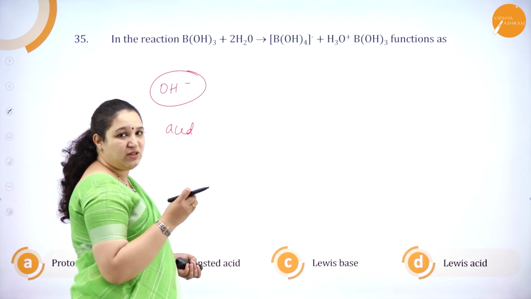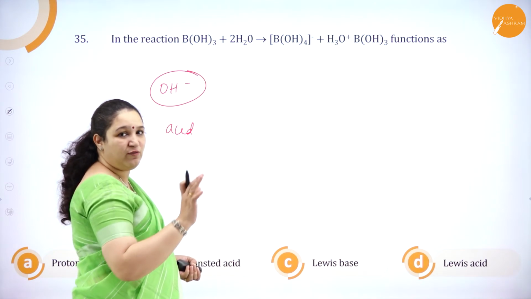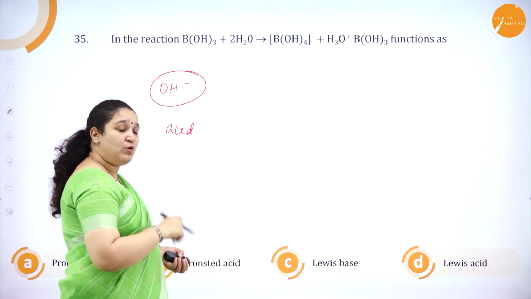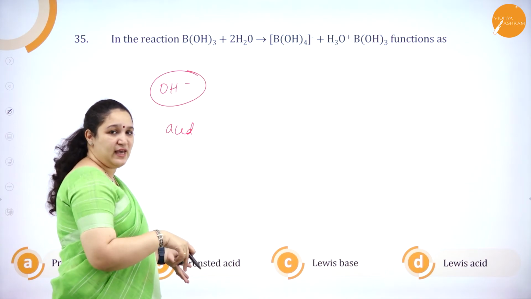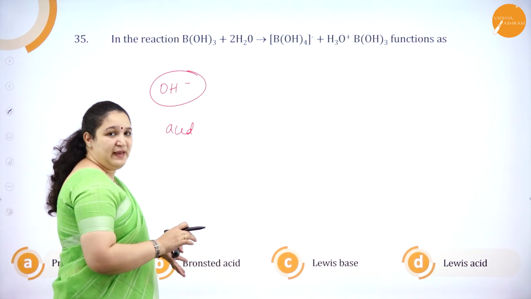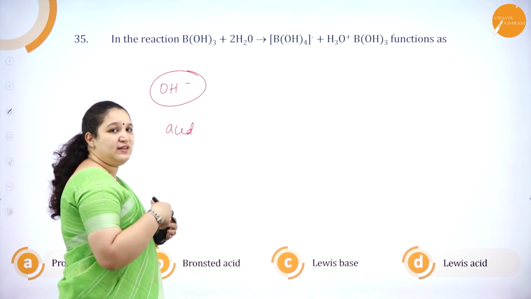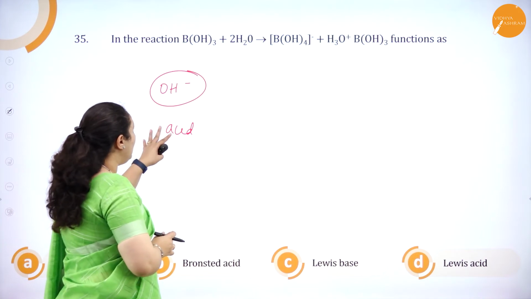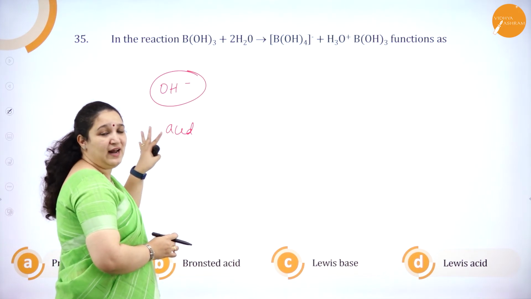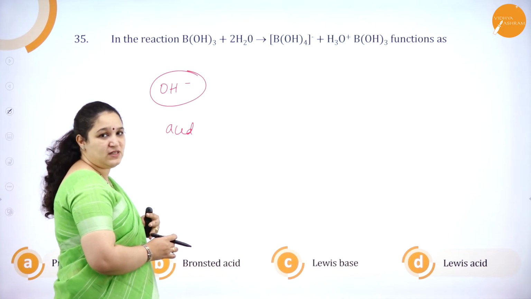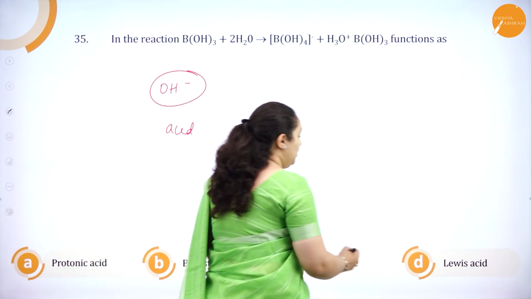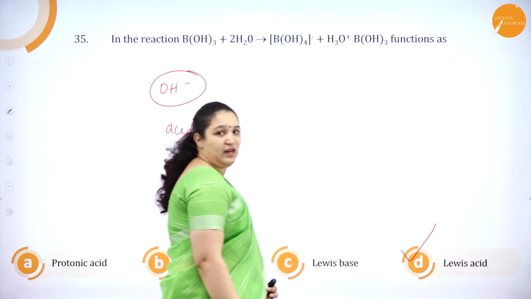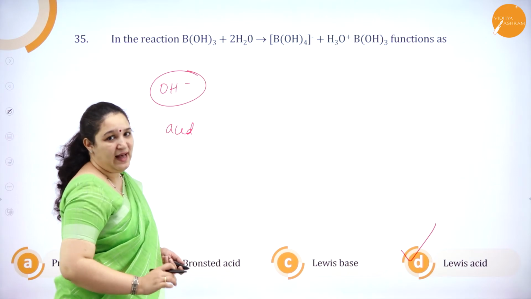Protonic acid means it should be related to H+ ion, it should give off H+ ion, correct? Bronsted acid is again based on the same thing. Acid and base you are explaining based on whether it can accept H+ ion or give away H+ ion. But here it is not giving any H+ ion. Rather it is accepting OH- ion. So it should be a Lewis acid. It is a Lewis acid.